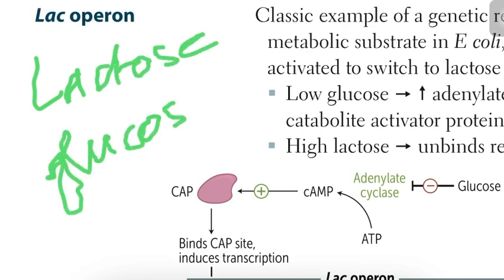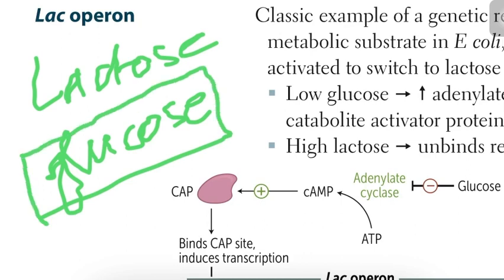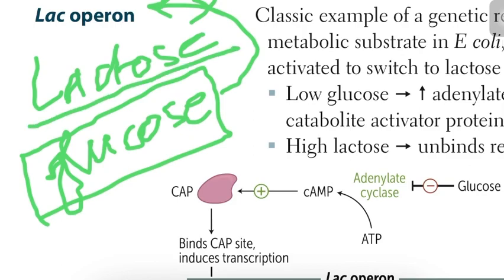So for bacteria like E. coli, glucose is the preferred source or metabolic substrate for energy. And in the presence of glucose, Lac Operon gene is not activated. In the presence of lactose, the Lac Operon gene is activated.